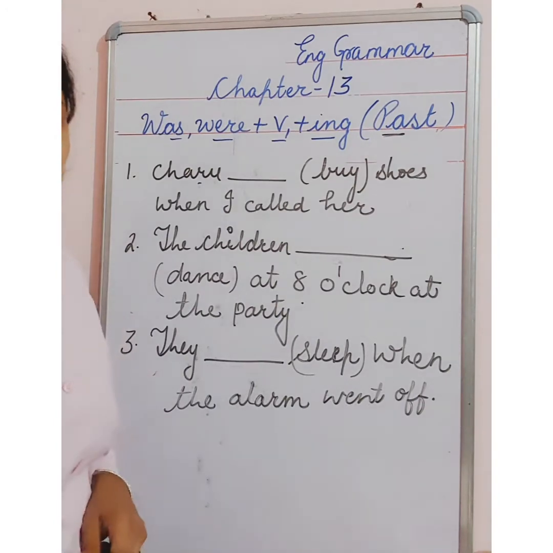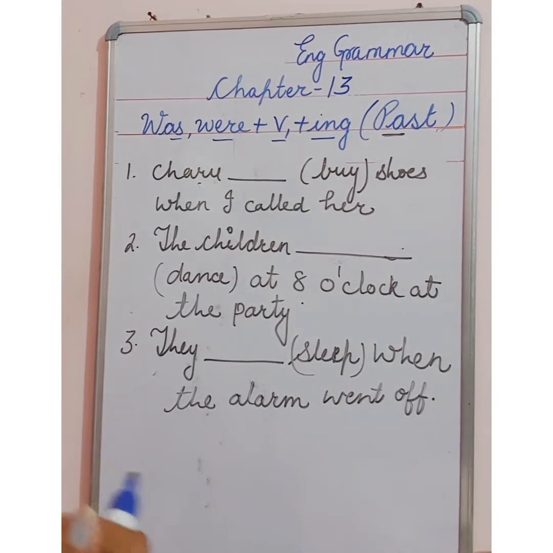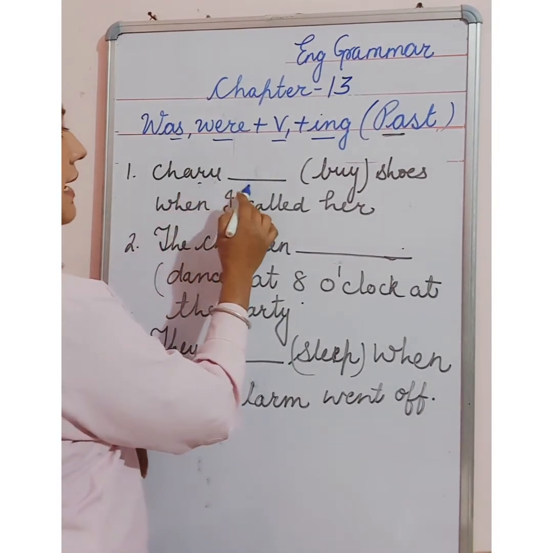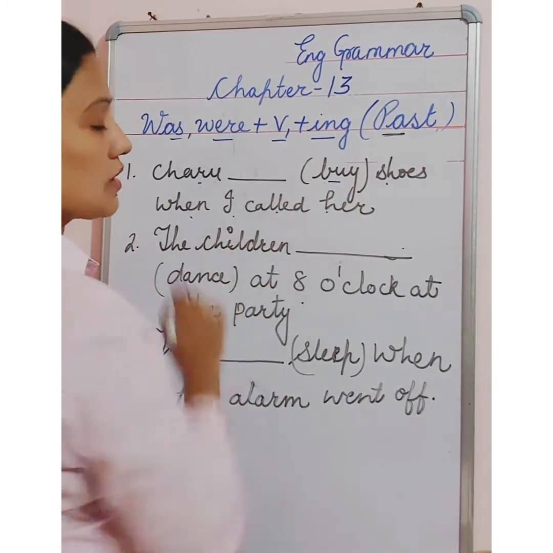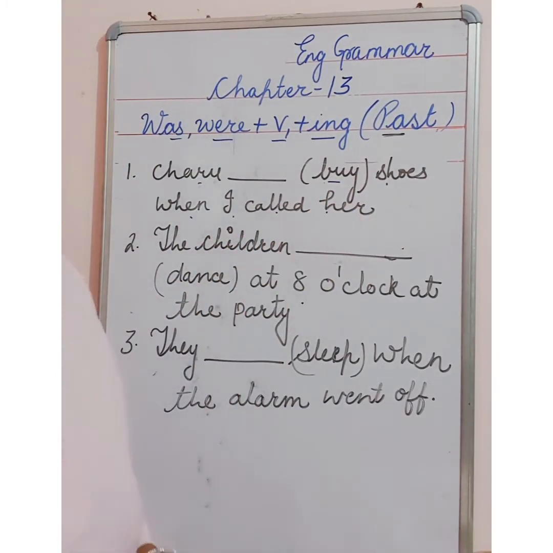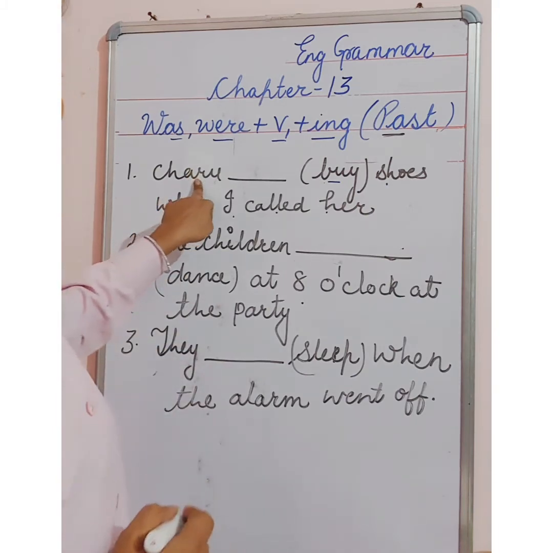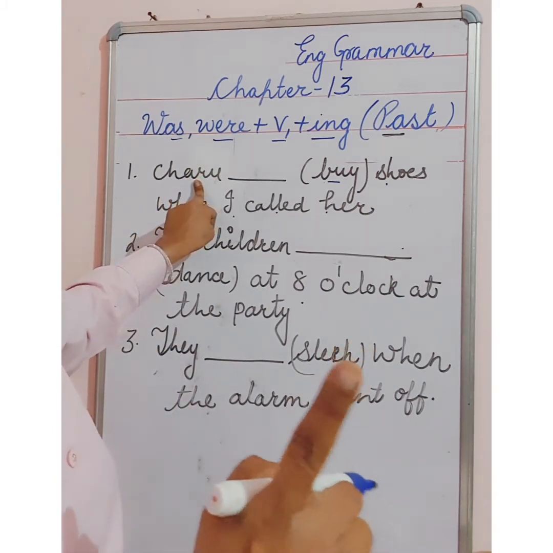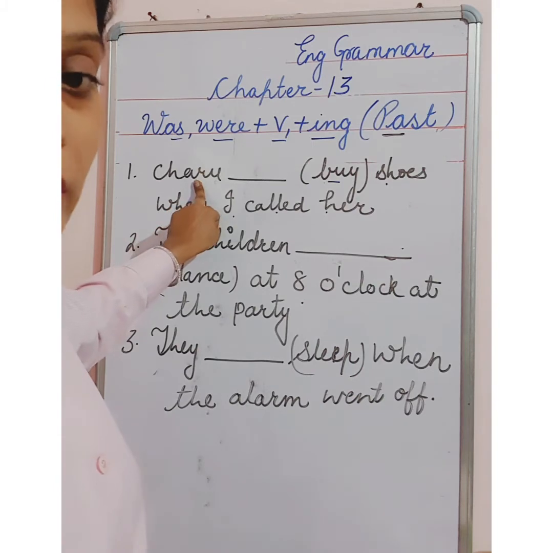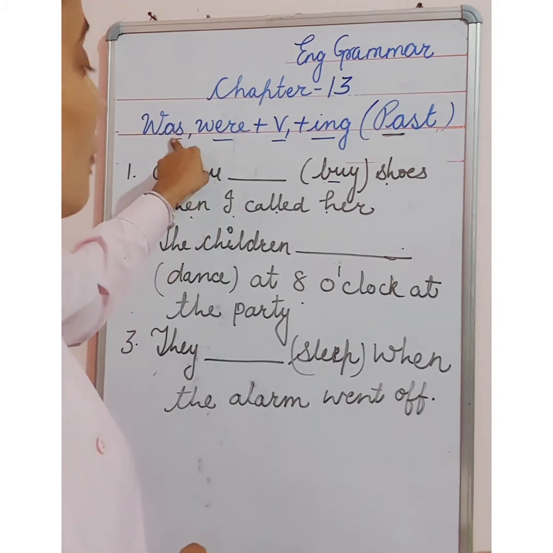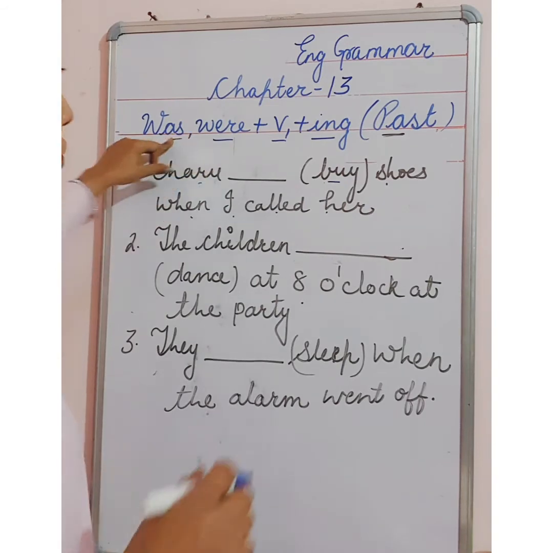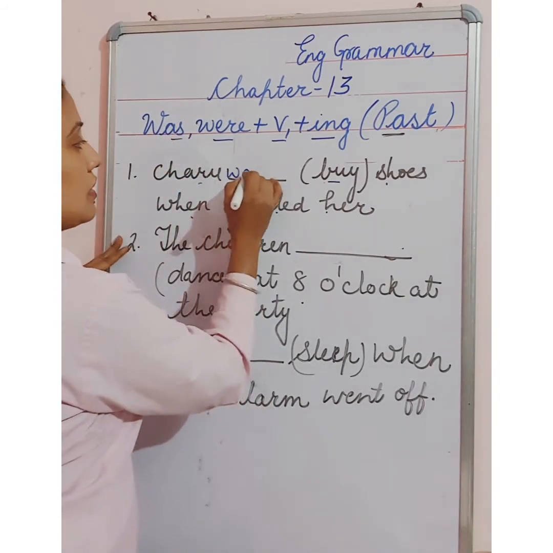So how will we use it in the fill in the blanks? Charu dash buy shoes when I called her. So how do you have to use it? First of all, you will see what is given here. Charu means here we are talking about one person. So when we are talking about one person, one noun or pronoun, what do you have to use here? You will use was. So you will write first of all here was.